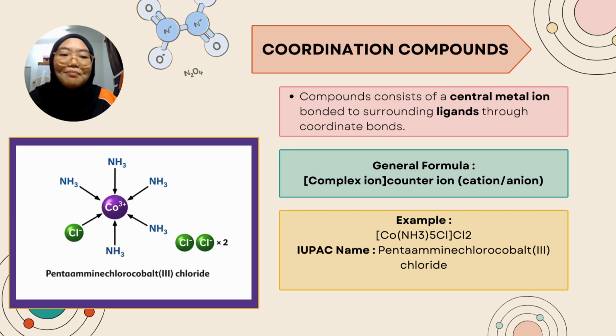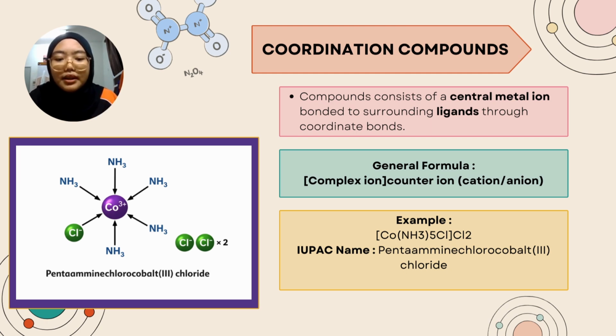Coordination compounds are compounds that consist of a central metal ion bonded to surrounding molecules or ions called ligands. These ligands attach to the metal ion through coordinate bonds, where both electrons in the bond are donated by the ligand. The general formula of a coordination compound is written as a complex ion followed by a counter ion, which can be either a cation or an anion. For example, on the slide I put an example of how to write a correct coordination compound, which contains a complex ion and a chloride counter ion.